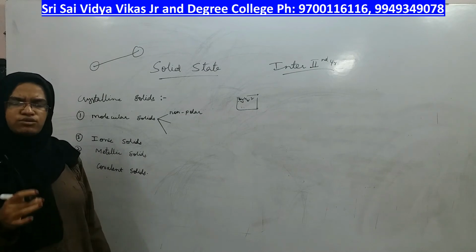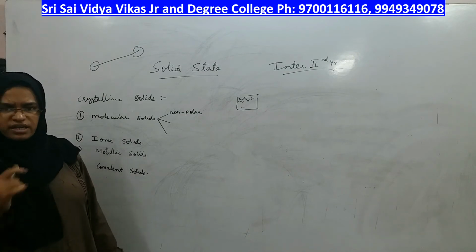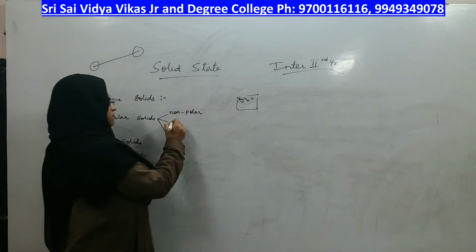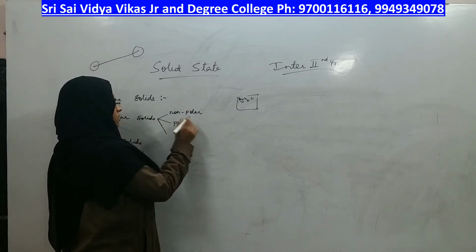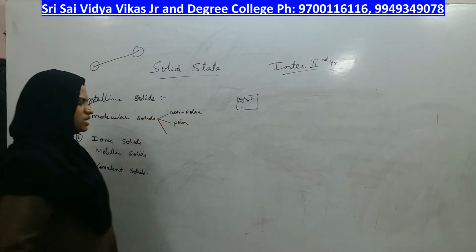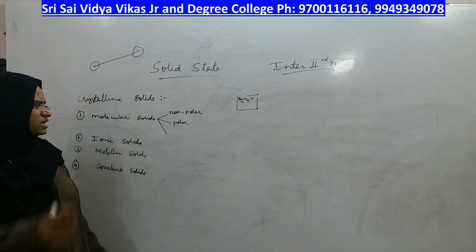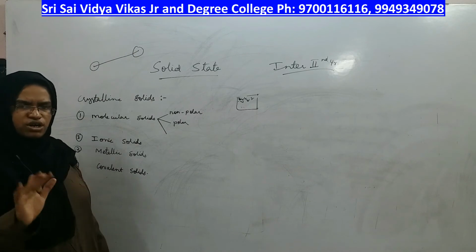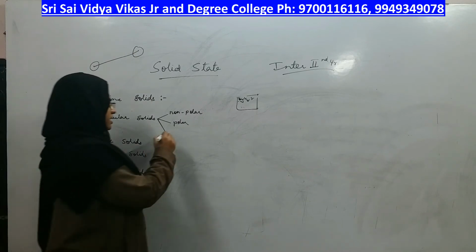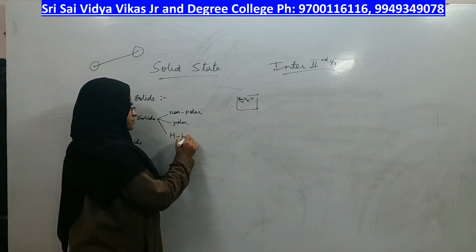If the molecules have polar nature, it is called a polar molecular solid. If the molecules present inside the crystal are not non-polar and not polar, they are hydrogen bonded.